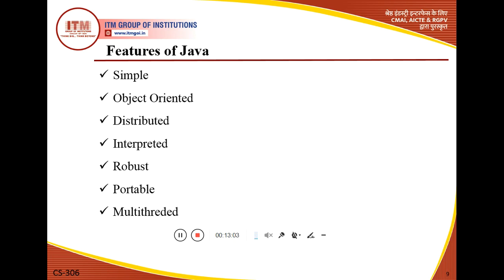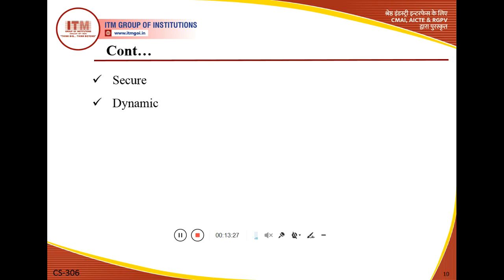Now the important topic: the features or characteristics of Java. There are some features or characteristics of Java. First one is simple, second object oriented, distributed, Java is interpreted, Java is robust, Java is portable, Java is multi-threaded, Java is secure, and Java is dynamic.